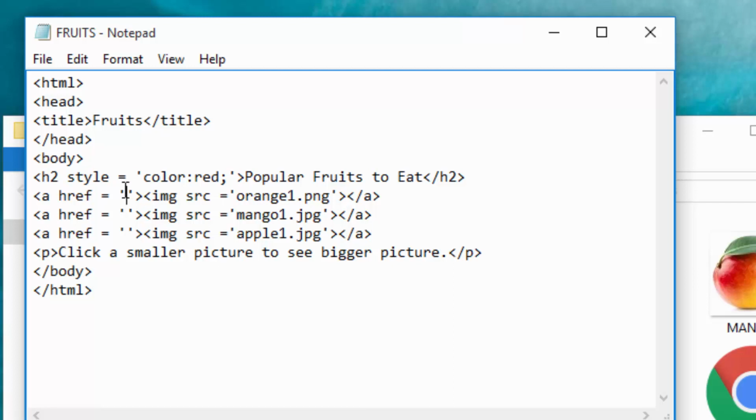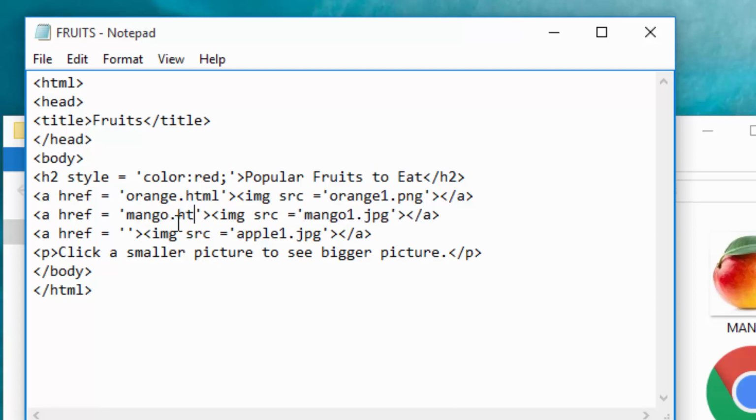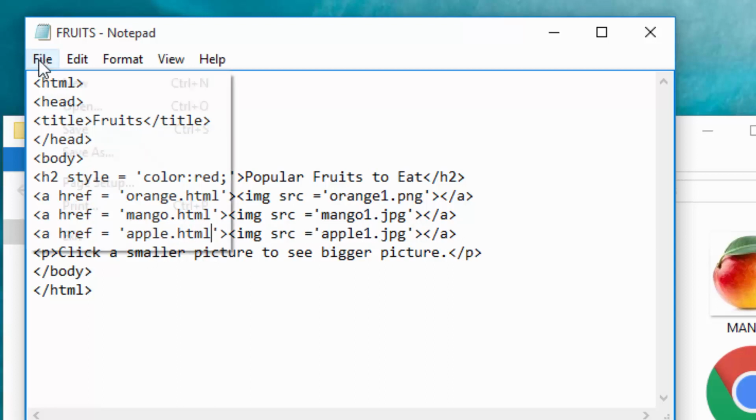So what I will put inside here is the name of the fruit. So this is for orange. I will just write here orange .html. You have to write the name of the page at the end. You put .html. This is for mango. I write here mango .html. And this is for apple. I write here apple .html. So I will just save the changes.